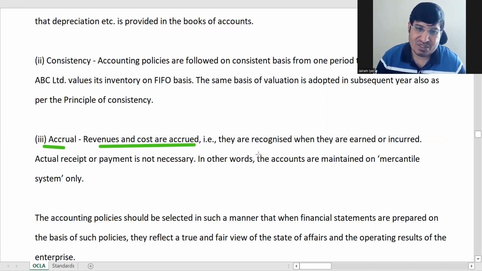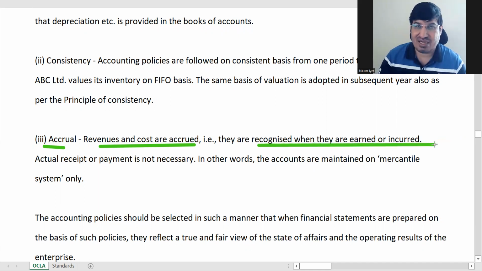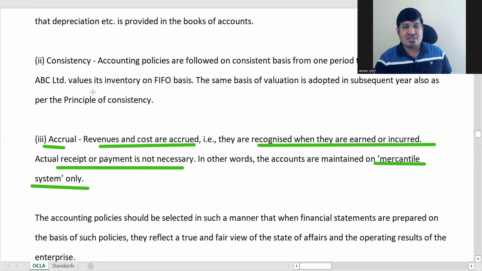So revenues and costs are accrued means recognized when they are earned or incurred. Earned or incurred is the word. For revenue, you will use the word earned. For cost, you will use the word incurred. So real receipt of payment is not necessary. It can happen later. That is also a fundamental concept. What it says is you are maintaining accounts on mercantile basis. That's all. So going concern, consistency, and accrual.